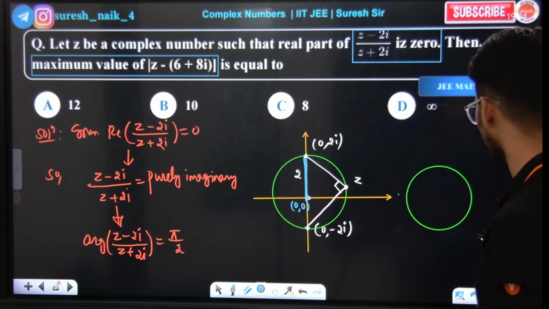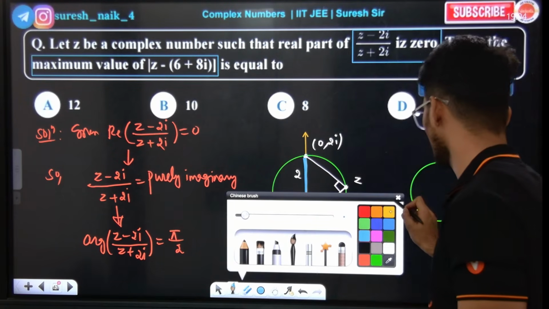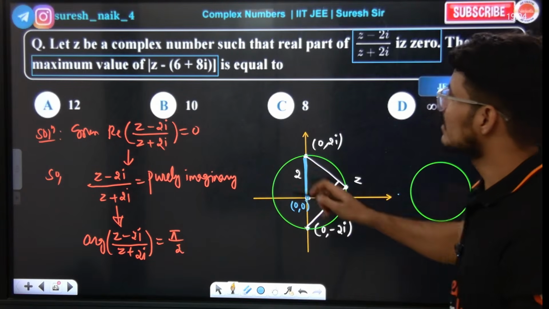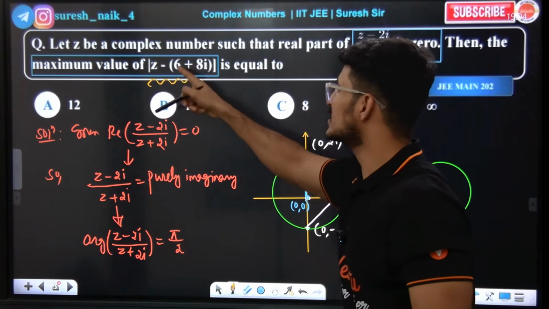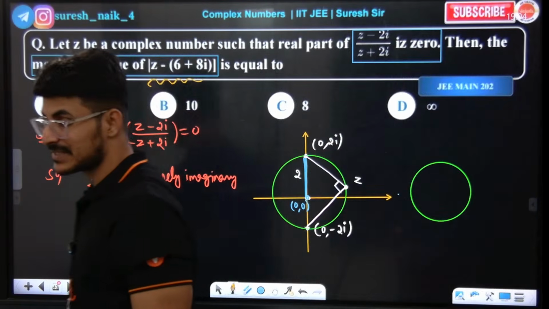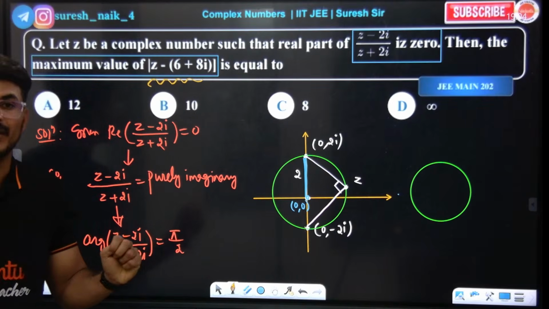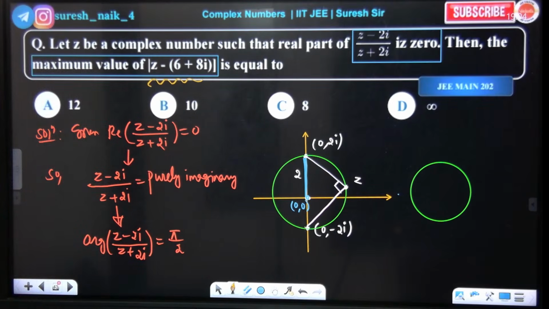Now everybody look at the board. Please look at the board. Superly, duperly we can understand this. Look, sir, maximum value of this guy. What is the meaning of this? |z − 6 + 8i|, which means what? The distance between z and (6, −8). Okay, so z will be somewhere on the circumference of the circle.